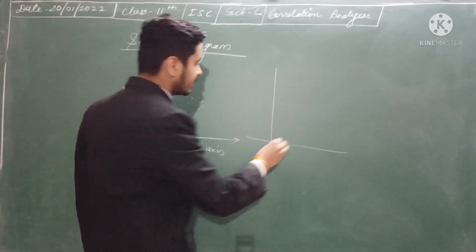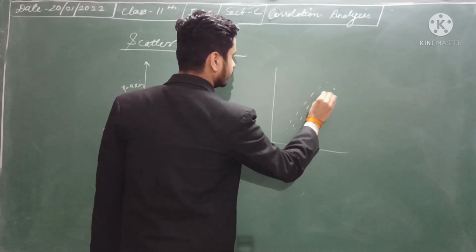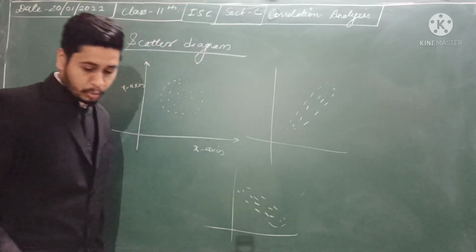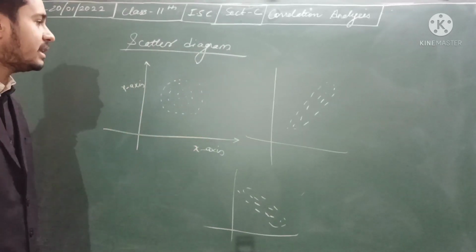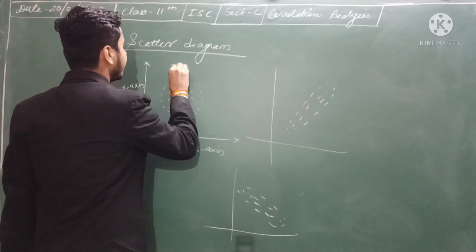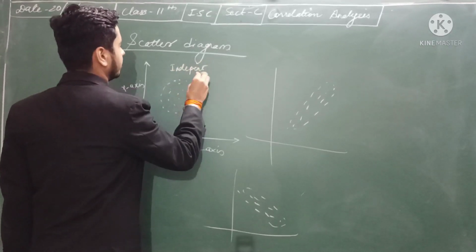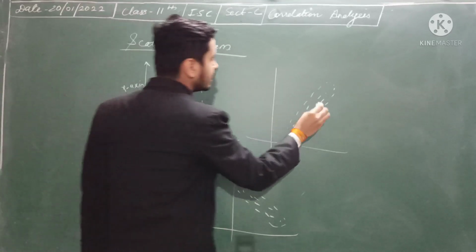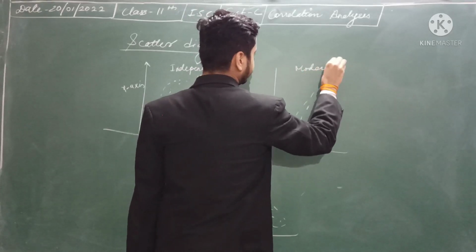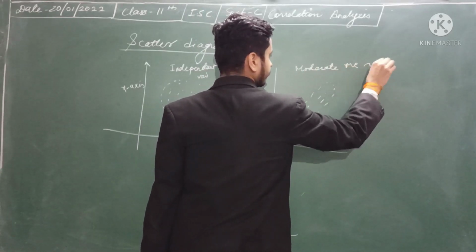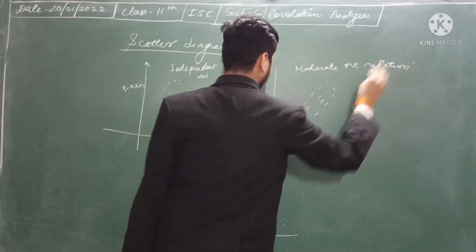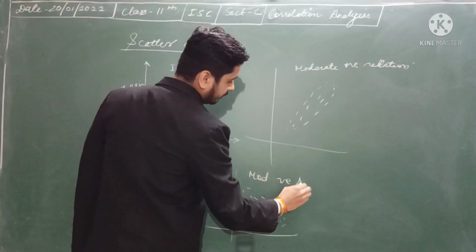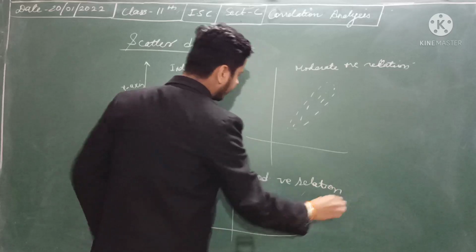On the other hand, if you are getting a scatter diagram like this, and similarly if you are getting a scatter diagram like this, what is the meaning of all these three? This is the independent variable. This is a moderate positive relation. And this is a moderate negative relation. So what is the meaning of these three?